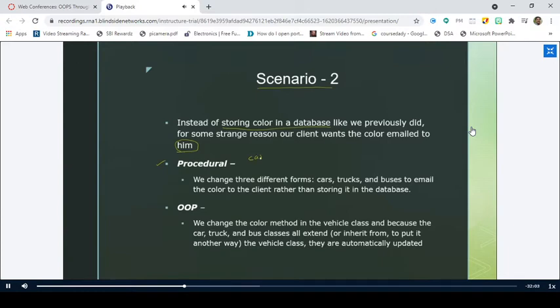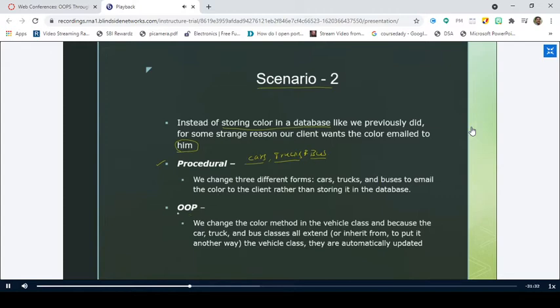We have 3 forms: cars, trucks, and bus. Right. So whenever you use the procedure oriented programming, you have to make changes for the cars, and you have to make changes for the trucks, and you have to make changes for the bus separately. You have to make necessary changes for all these entities, or for all these functions, or for all these data types, and you have to mail them separately, right?